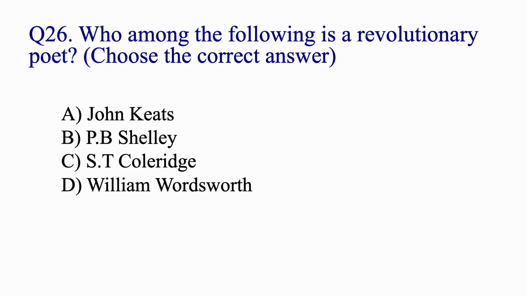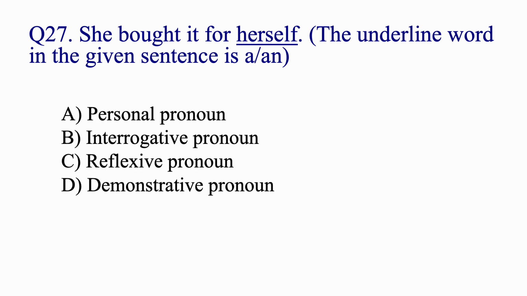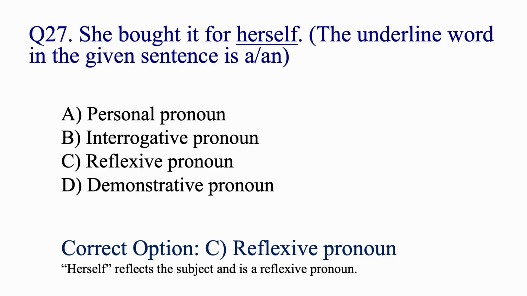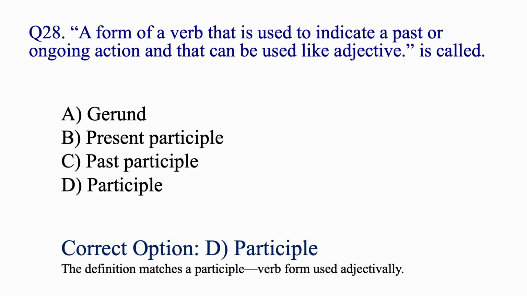Who among the following is a revolutionary poet? Choose the correct answer. P.B. Shelley. She bought it for herself. The underlined word in the given sentence is reflexive pronoun. Herself reflects the subject and is a reflexive pronoun. A form of a verb that is used to indicate a past or ongoing action and that can be used like an adjective is called participle.